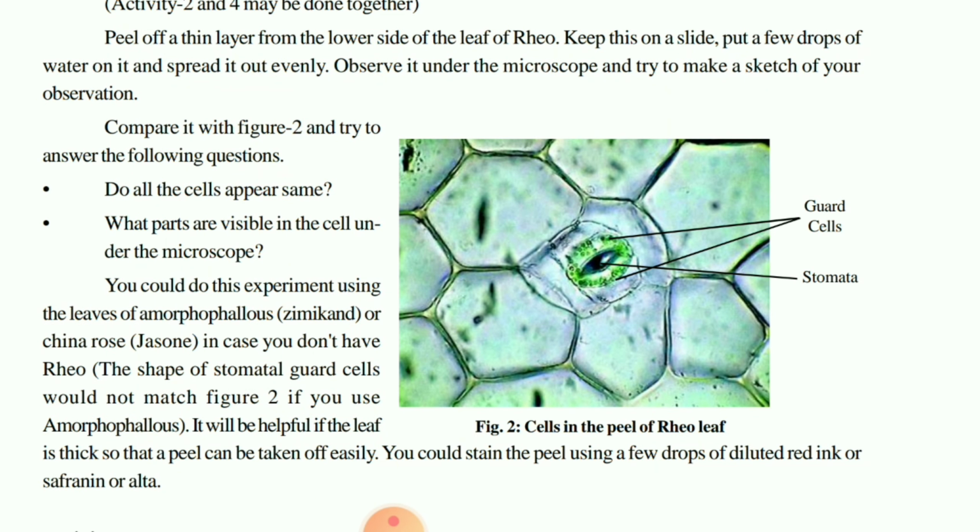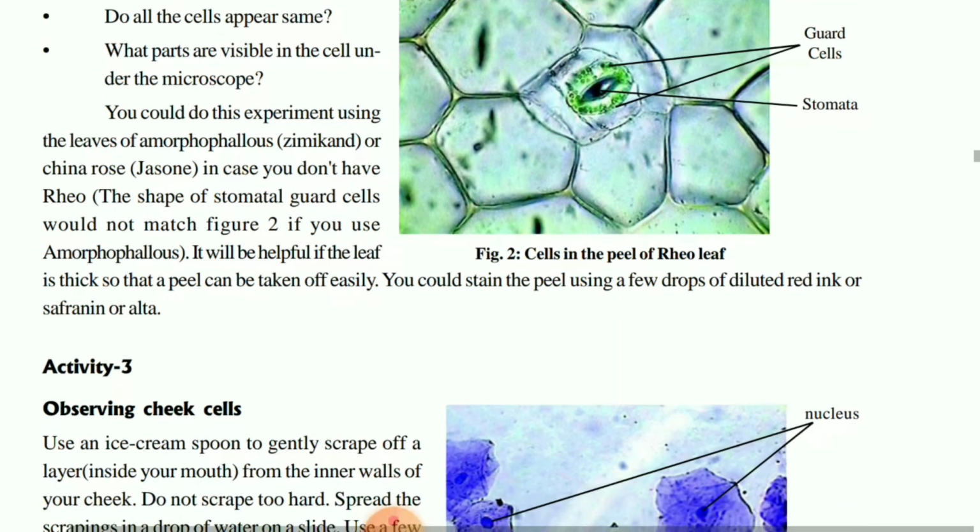Here also, children, the same process applies. We take the portion of the leaf which consists of the stomata. After that, the stomata is stained, and after staining it is kept for a certain time duration so that the stain is absorbed by the leaf cells. Then again we wash off that stain. Then we put one cover slip. After putting the cover slip, we observe under the microscope. So you will find this type of structure in that particular leaf.